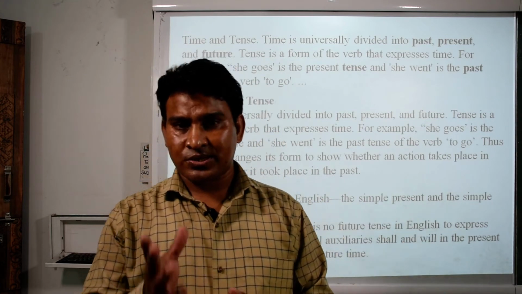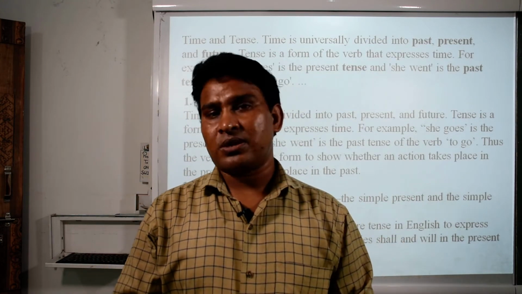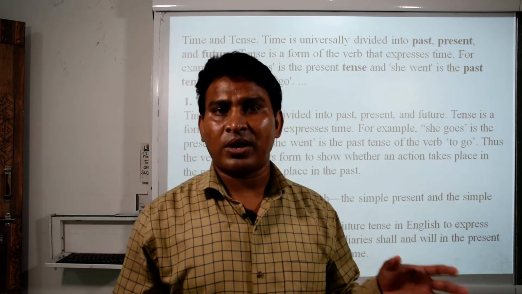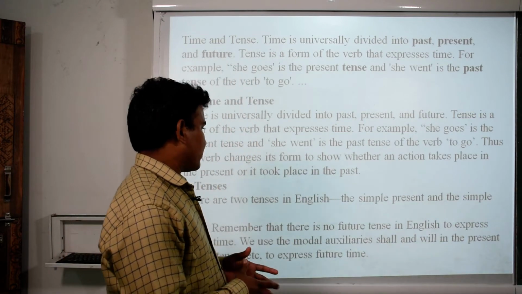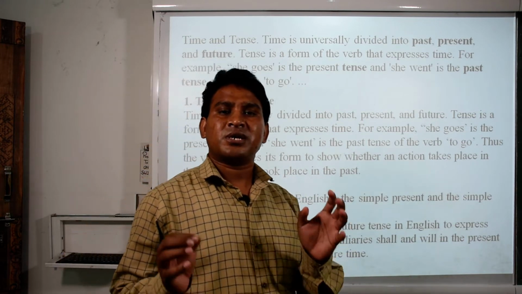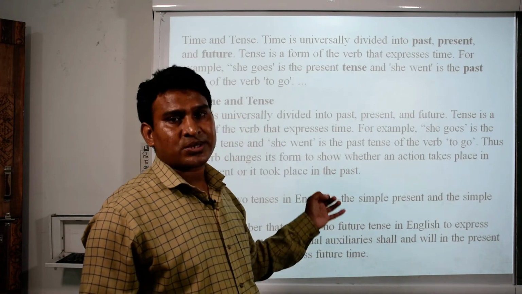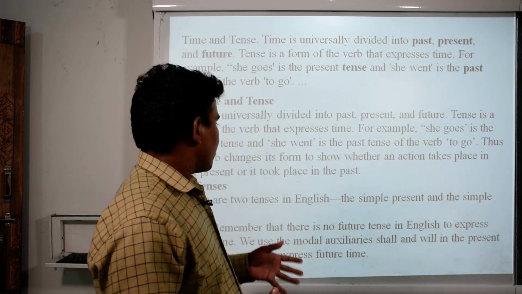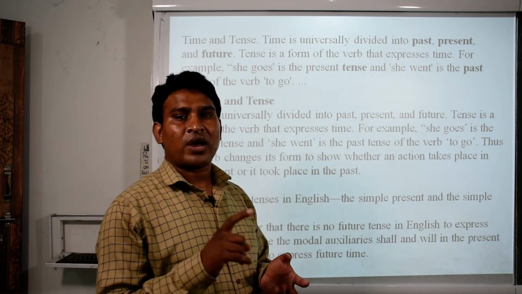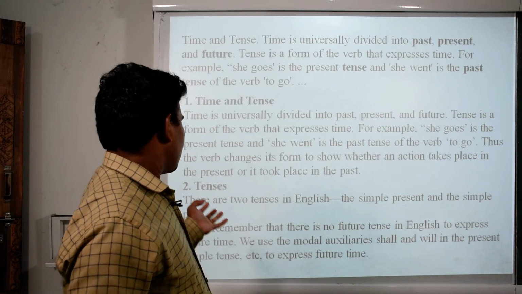Every verb has its own forms: first form, second form and third form.